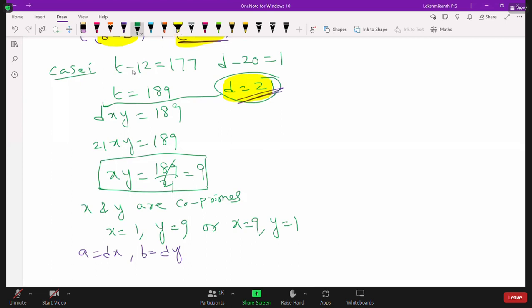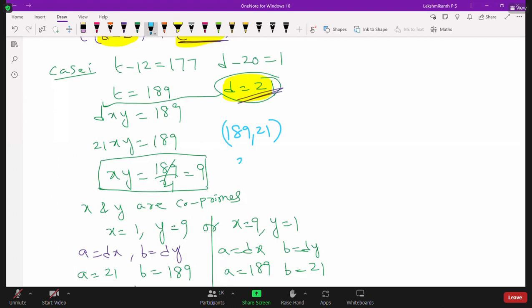If we take x is equal to 1, y is equal to 9, a is equal to 21, b is equal to 21 into 9, 189. If we take x is equal to 9, a is equal to dx, a is equal to 189, and b is equal to dy, which is 21. Now here we got two pairs: 189 comma 21 and 21 comma 189. And we have another case also.